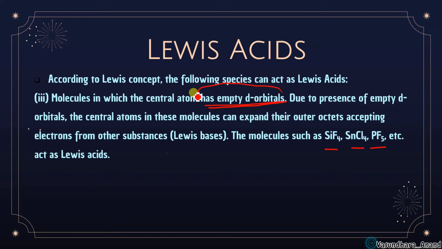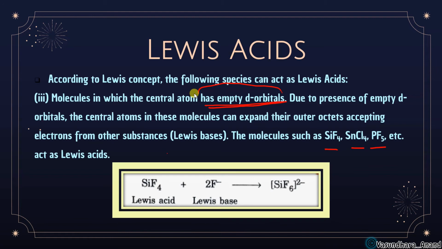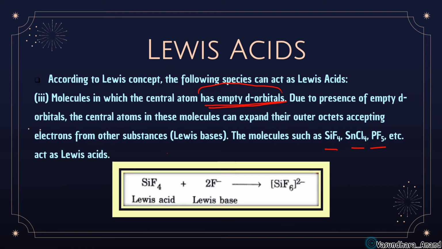So three things I have explained. Just let me sum up all this. We can see that SiF4 is Lewis acid. Being Lewis acid, it is gaining, we can say that fluoride it is going to accept, and it is going to form SiF6 as a complex.